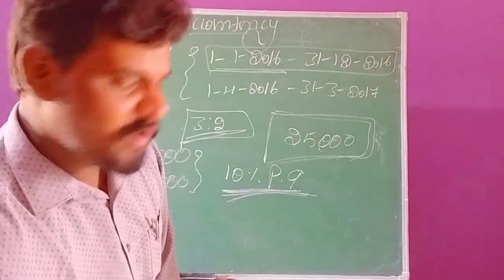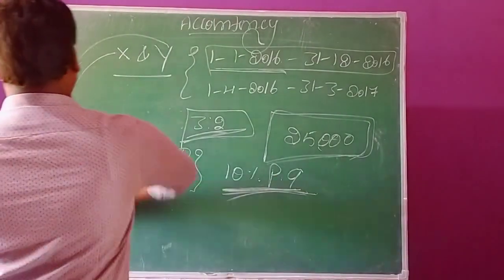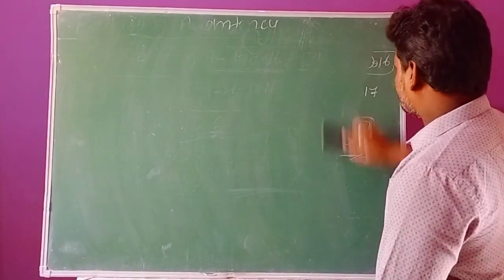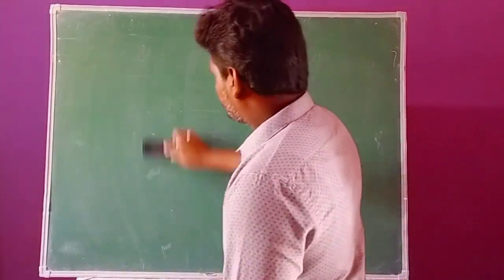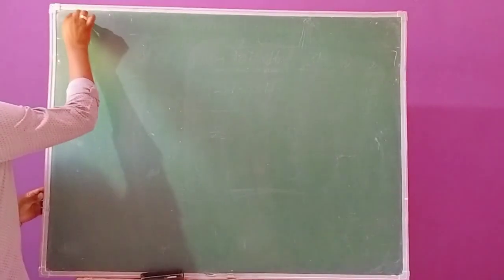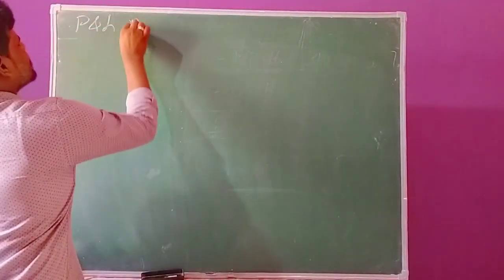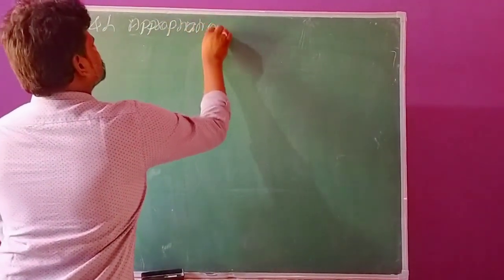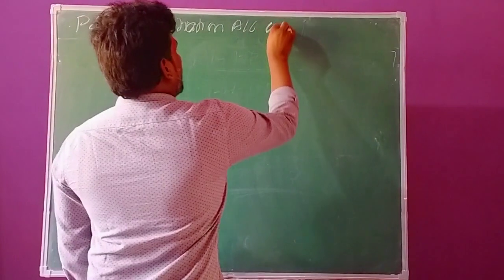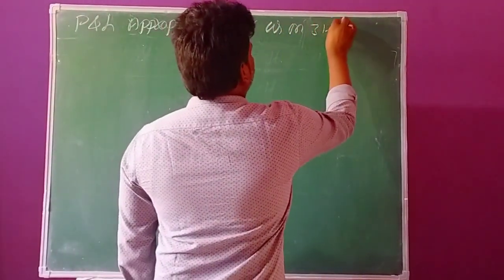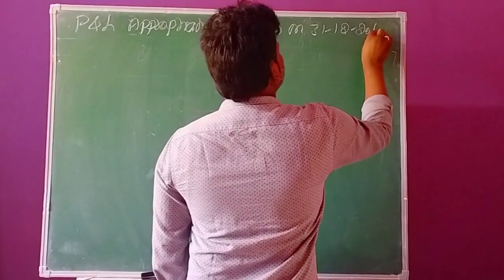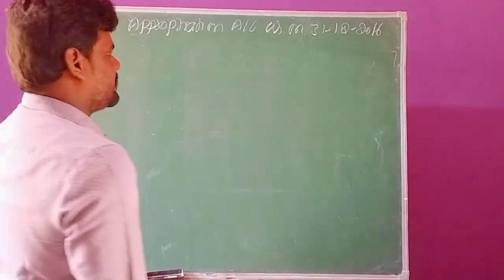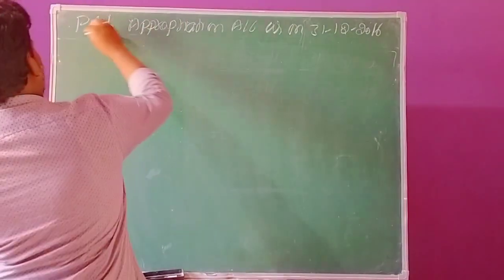First we have to apply the format for this account, with the heading profit and loss appropriation account as on 31st December 2016. Now we have to draw the format.